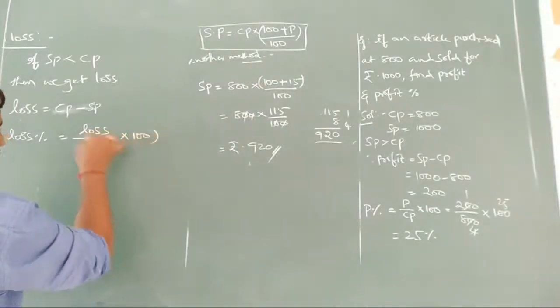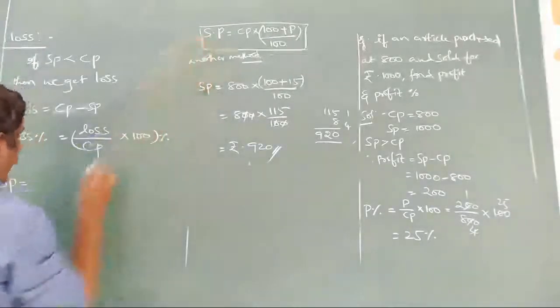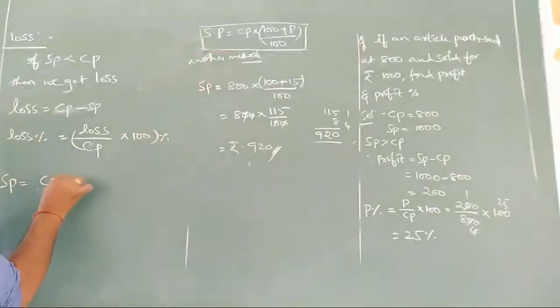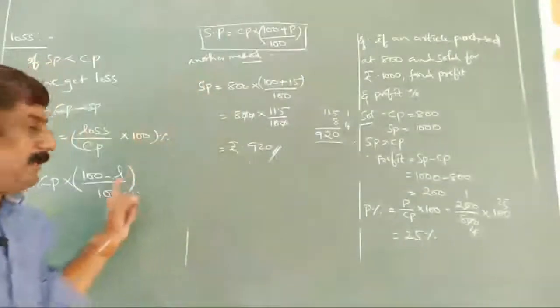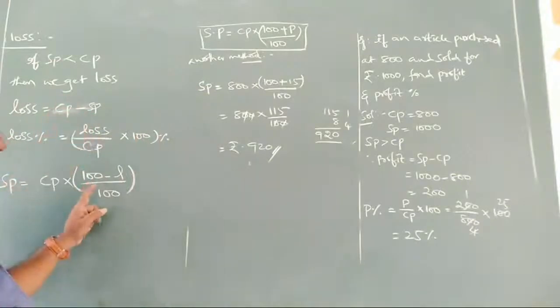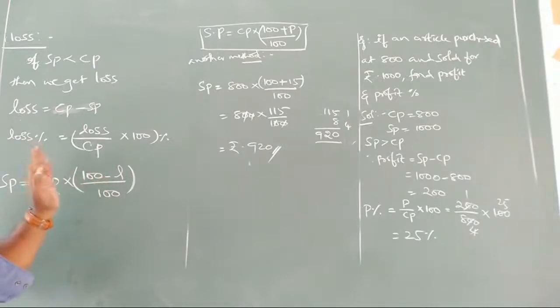And with the formula we discussed, decrease in percentage, SP can be given as CP into 100 minus L by 100. Profit is an increase, that's why we use plus. Now loss is a decrease, so we take minus here.